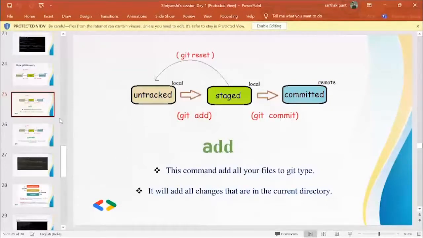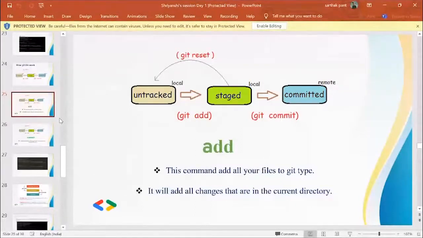Then the git add command. The git add command adds a change in the working directory to the staging area. It tells Git that you want to include updates to a particular file in the next commit. The primary function of the git add command is to promote the pending changes in the working directory to the staging area. If you don't use git add, then the source code that you're using will not be staged and it will not be tracked by Git. We usually use git add and git commit together.